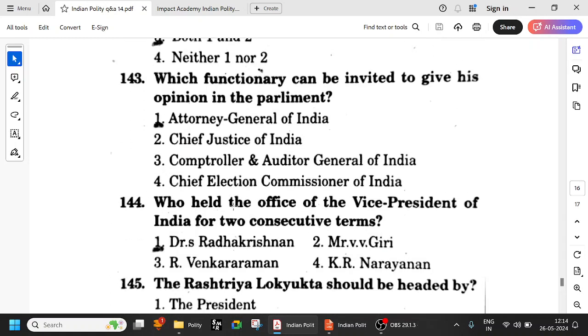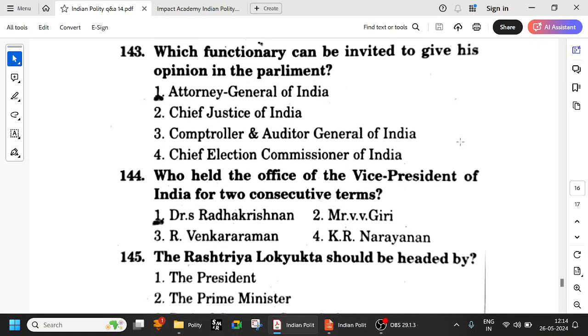Which functionary can be invited to give his opinion in the Parliament? As I said, in the Parliament, the Attorney General, and the Advocate General in the states. Okay, though they can sit in the Parliament and give the opinion, they cannot vote. Okay, the CAG cannot go. Chief Election Commissioner, Chief Justice, they cannot go to the Parliament. Okay, it's the Attorney General and the Advocate General in the respective area.